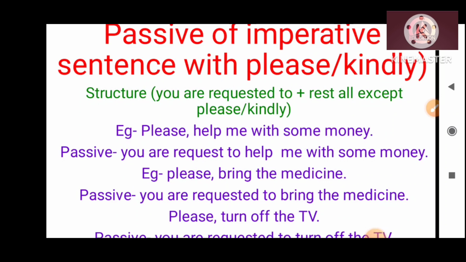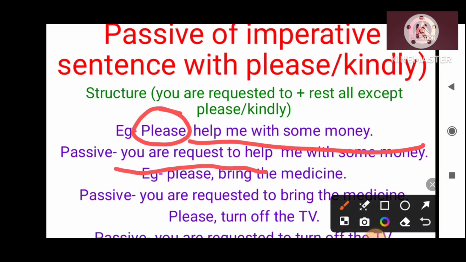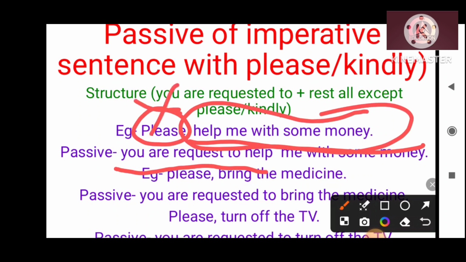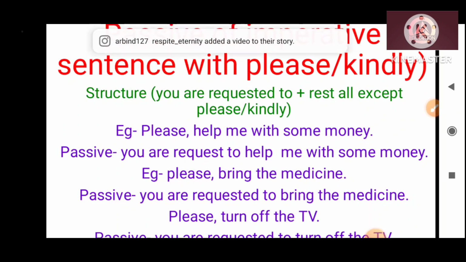Okay, like in the given sentence, please help me with some money. So here please is given in the sentence and help me with some money. So you have to just put here you are requested to, then the rest all the same thing, except the please. You have to exclude the please from this sentence. You are requested to help me with some money.